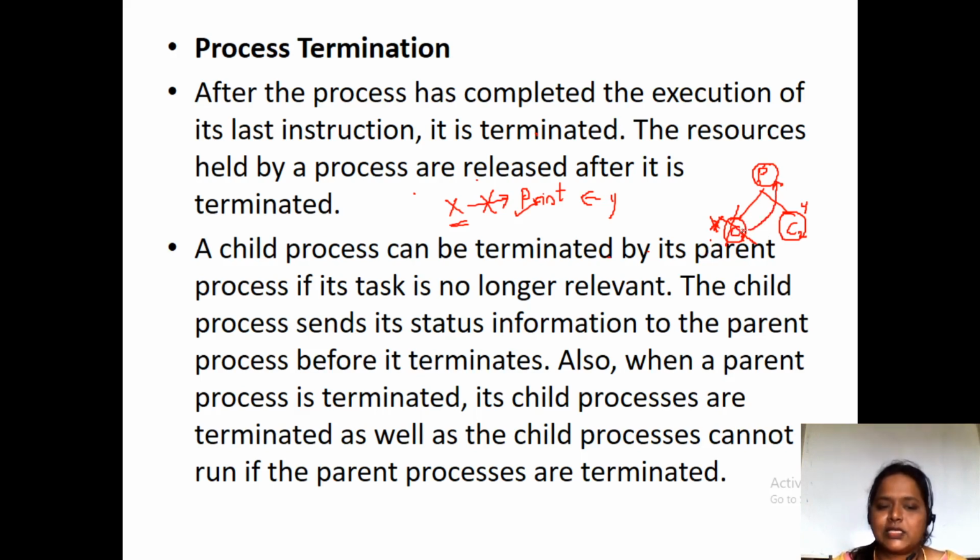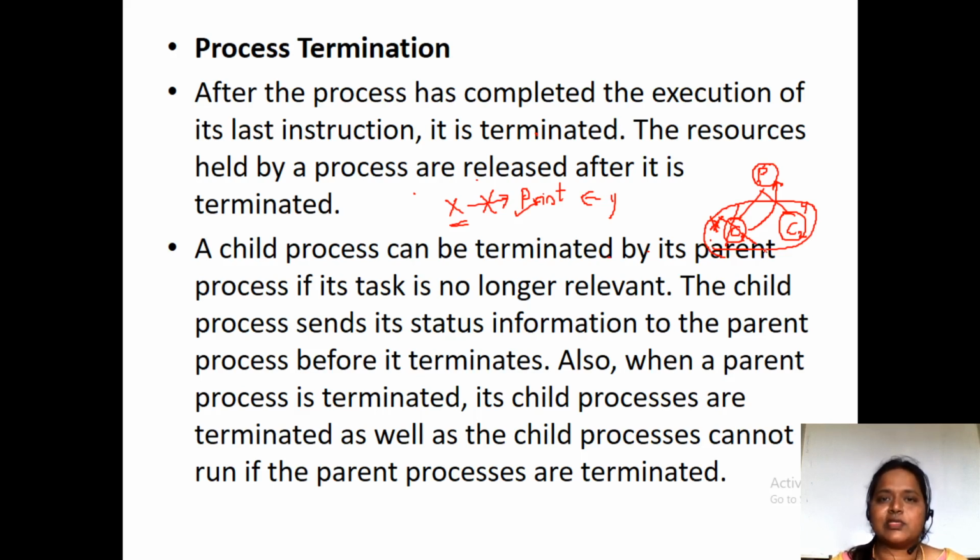When a parent is terminated, all the child processes are terminated as well, as a child process cannot run if the parent process is terminated. So these are the conditions we need to remember regarding child and parent processes. The parent process is used to create the child process, and when a parent wants to terminate a child process, the child has to report all its information to the parent process, and only then is the child process terminated.